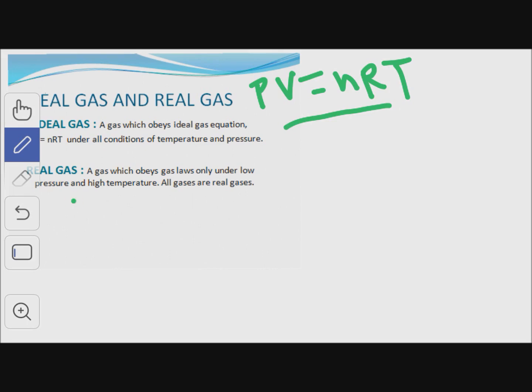Next is the real gas. Real gas obeys gas laws only under certain conditions. What are those conditions? Low pressure and high temperature. At low pressure and high temperature, real gases obey the ideal gas equation, and all gases are real gases, whether it is hydrogen, oxygen, nitrogen, carbon dioxide, all gases are real gases.